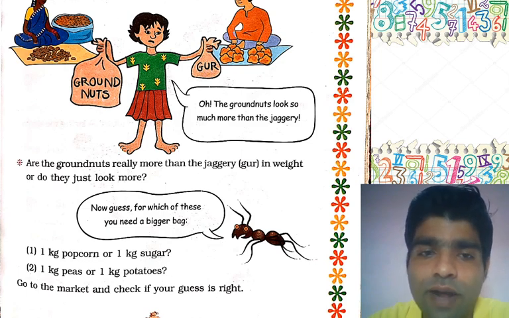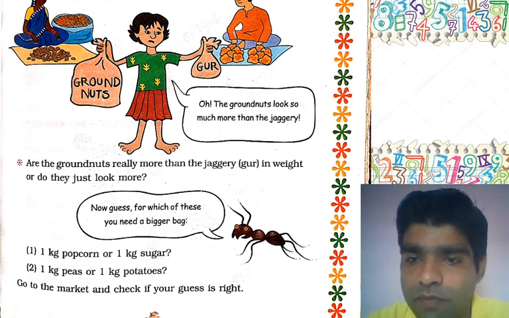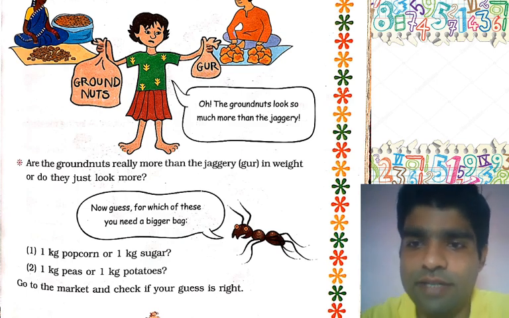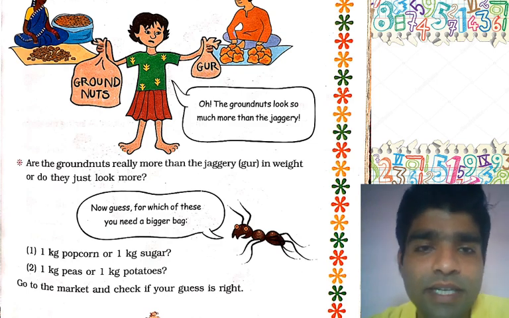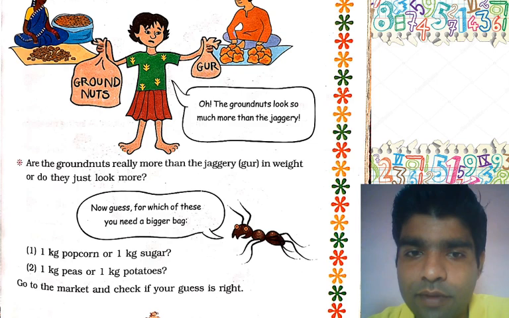It means that you have to purchase 1 kg of popcorn and 1 kg of sugar, and check whether your answer is correct or not. Here, for 1 kg of popcorn we definitely need a bigger bag as compared to sugar.